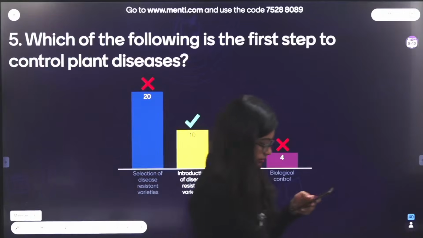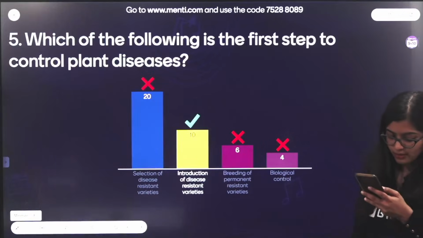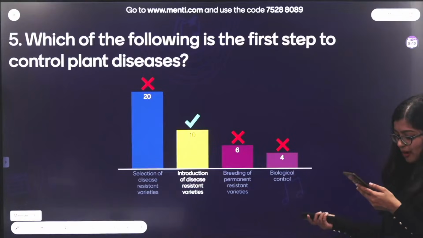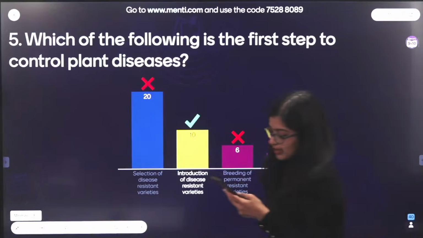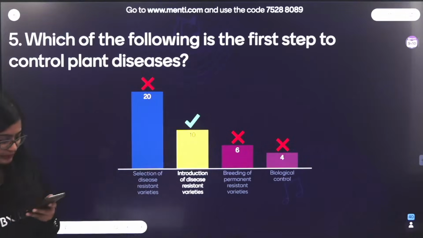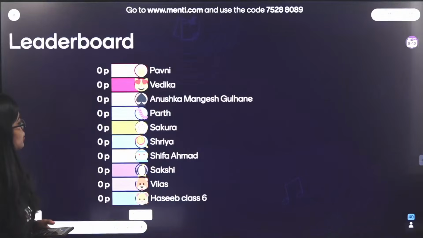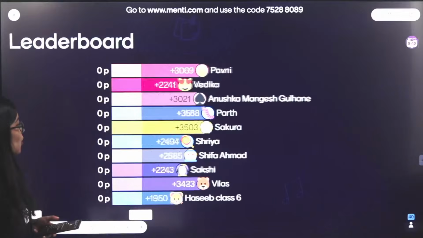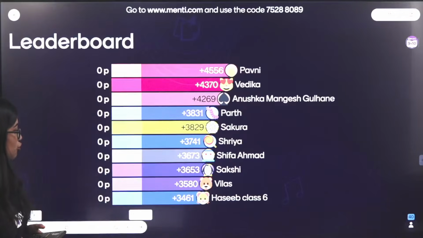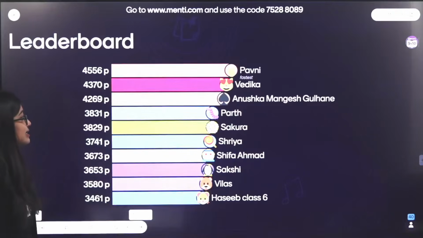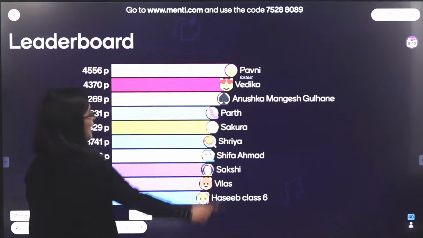Yes? Okay, no problem. So let's get going with the next one. We'll quickly have a look at the leaderboard. Let's see who's on top. I can see Pavni here is the fastest, followed by Vedika, Anushka, Parth.